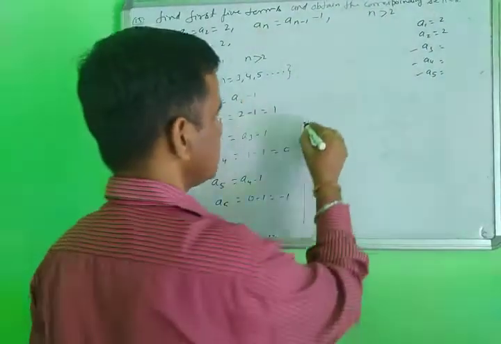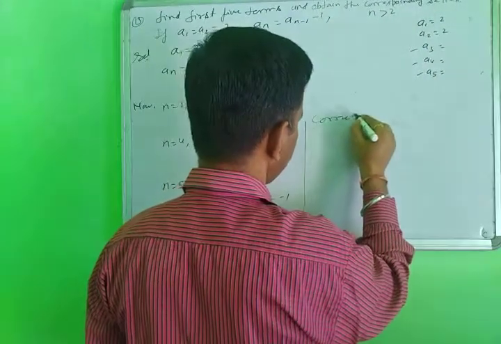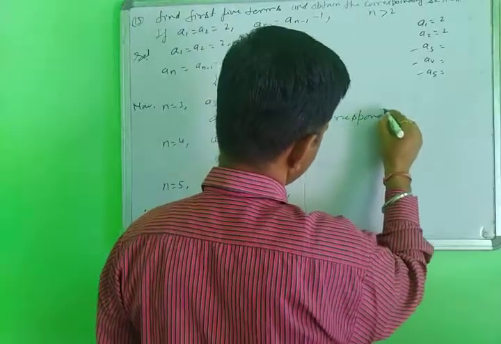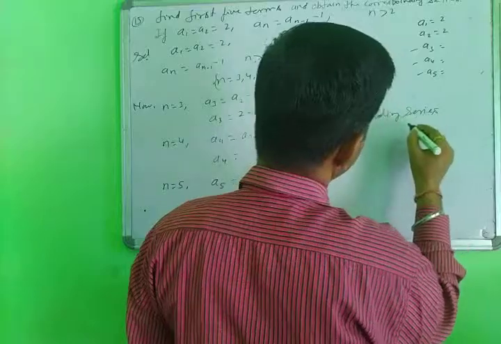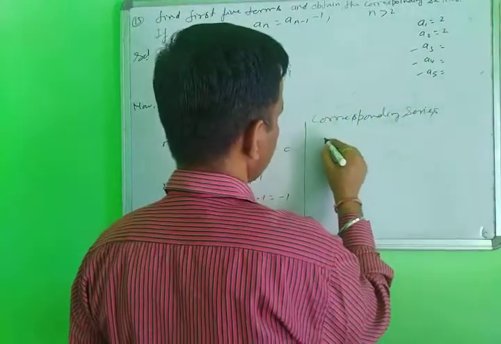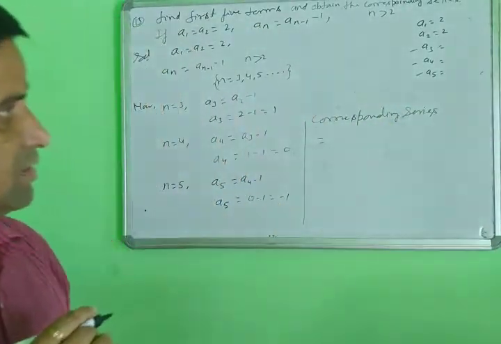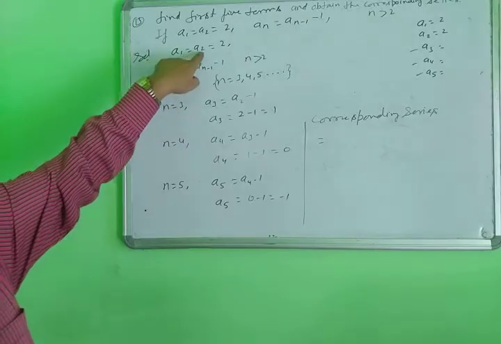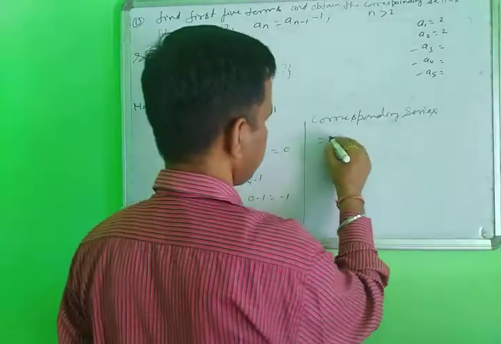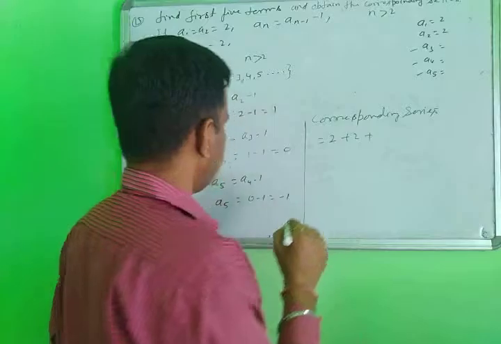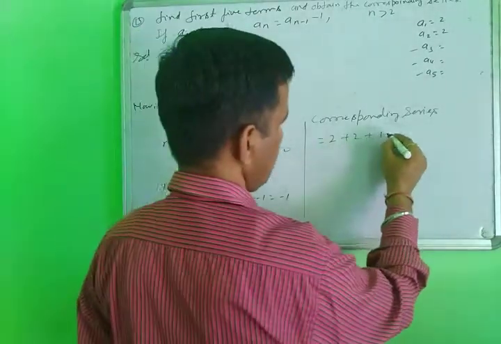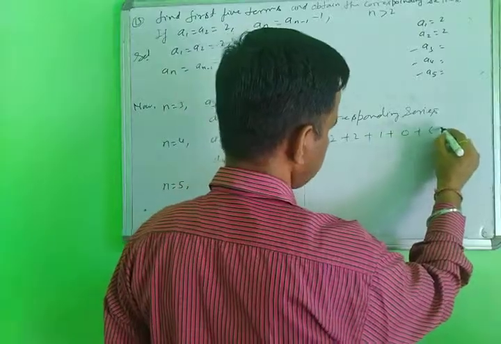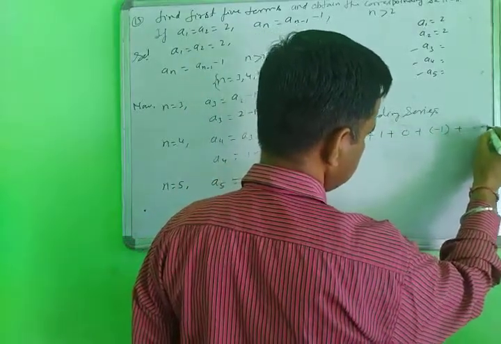The corresponding series here: first term, second term 2 plus 2, third term here 1, fourth term here 0, and the last term here minus 1, dash dash dash.